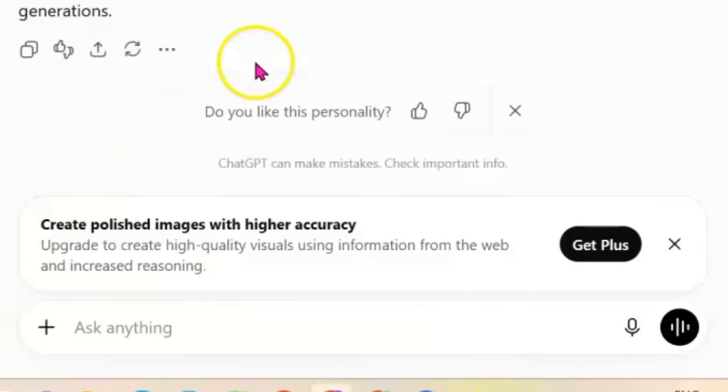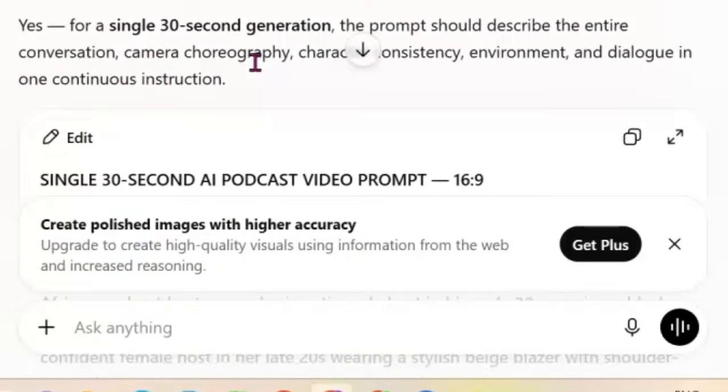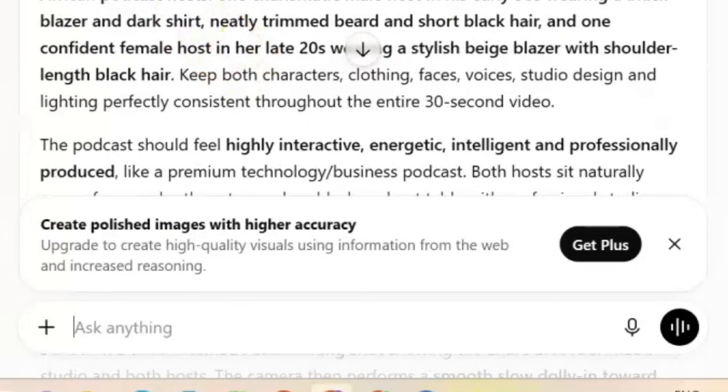So this is the prompt we are going to be using to create our video from all the platforms that we are going to be showing you today. You can see. So I'm just going to go ahead and go through the script to make sure that the thing is okay.